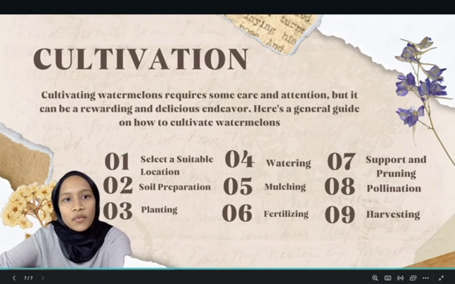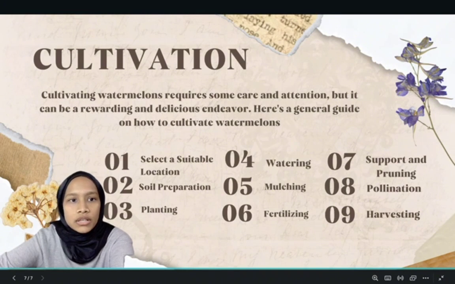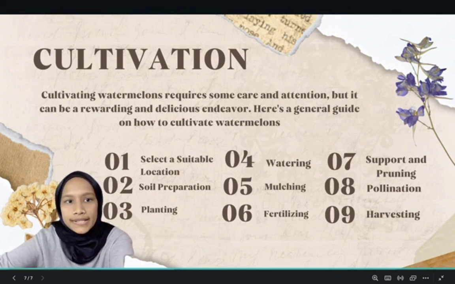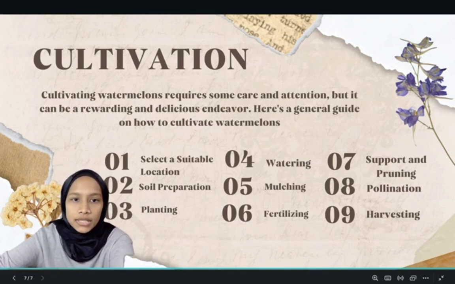Fourth is watering. Watermelons need consistent moisture, especially during their early growth and while they are setting fruit. Water deeply to encourage deep roots, but avoid overwatering, which can lead to rot or disease. Fifth is mulching. Apply a layer of organic mulch, straw, or compost around the plant to conserve moisture, suppress weeds, and maintain even soil temperature.